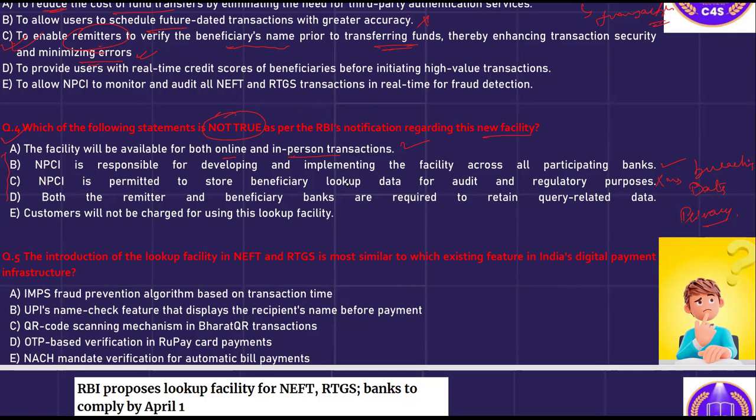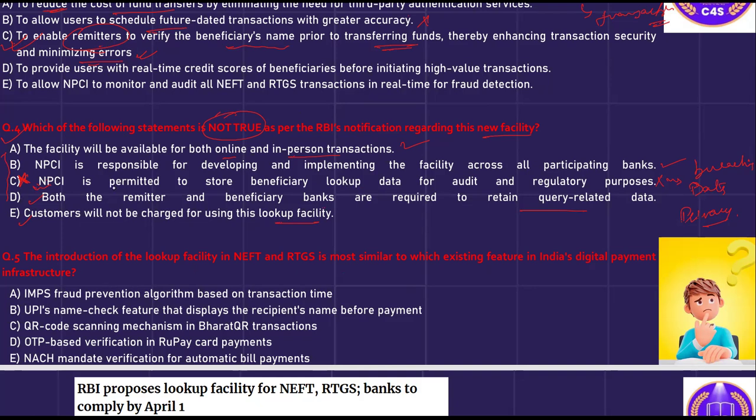So you have to identify the not true statement. Let's see the fourth and fifth, because these are true statements. Both the remitter and beneficiary banks are required to retain the query related data. Yes, correct. The bank data will be retained. Fifth one, customers will not be charged for using the lookup facility. Yes, absolutely correct. So answer C would be the correct answer, because this is an incorrect statement. NPCI is not permitted to store the beneficiary lookup data for audit and regulatory purpose. Right.